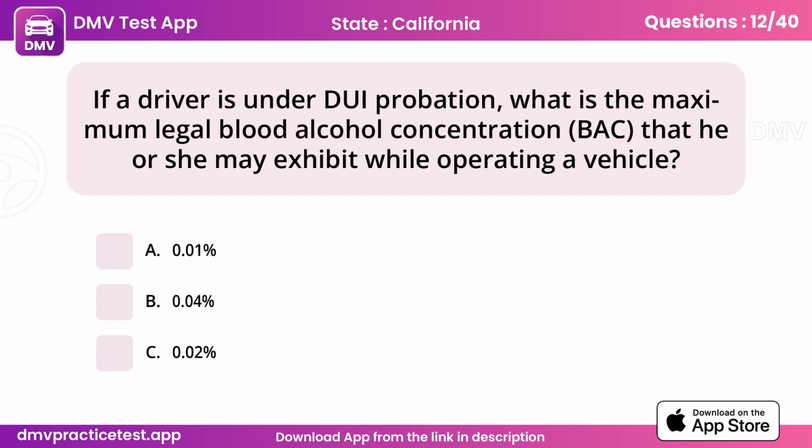Question 12. If a driver is under DUI probation, what is the maximum legal blood alcohol concentration, BAC, that he or she may exhibit while operating a vehicle?